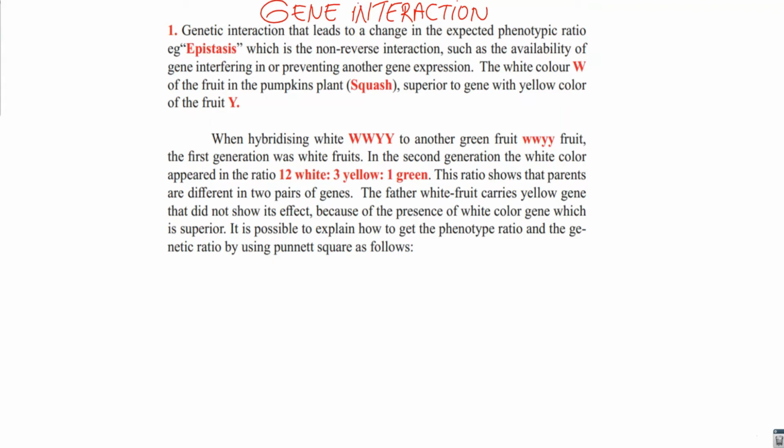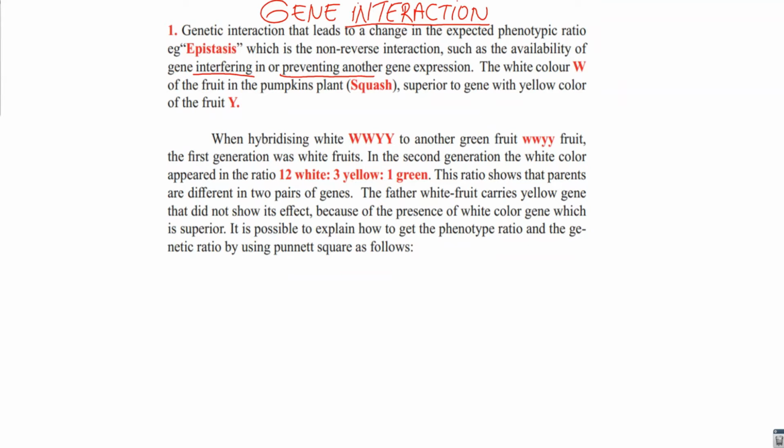Epistasis, which is a non-reciprocal interaction, such as the availability of a gene interfering with or preventing another gene's expression. And why in this case are the phenotypic ratios not similar to Mendel's phenotypic ratio? Because there is some interaction between genes, like interference. The genes compete to be seen in the phenotype, or they prevent one another from being seen in the phenotype. They prevent their expression.